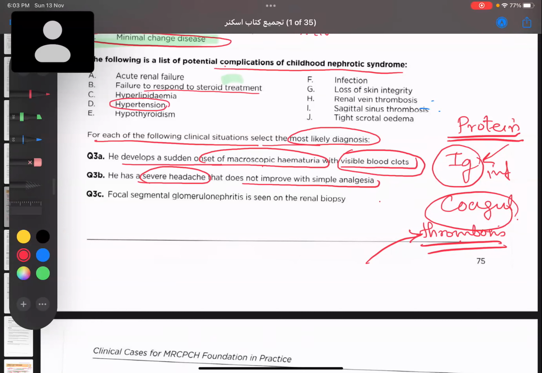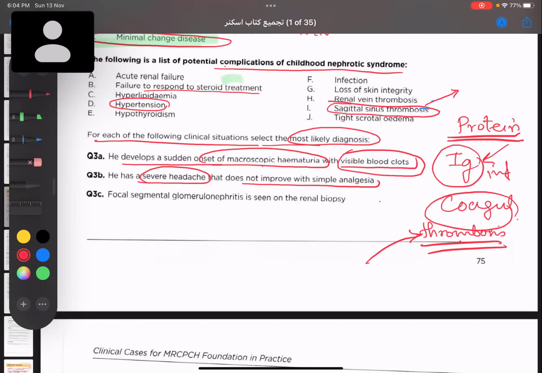Sagittal sinus thrombosis. Sagittal sinus thrombosis, right? So first of all, what happens? Yes. The reason why we are not considering hypertension: yes, hypertension definitely can cause headache, right? But in case of nephrotic syndrome, the development of hypertension takes a huge amount of time, and it is not usually the first complication.